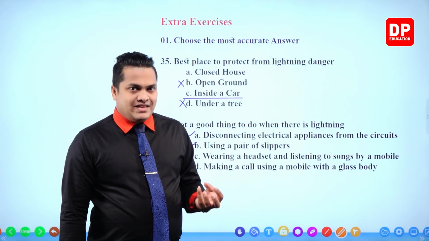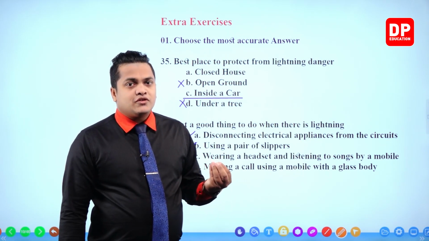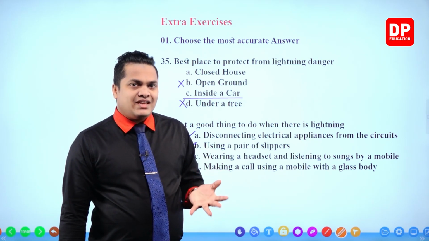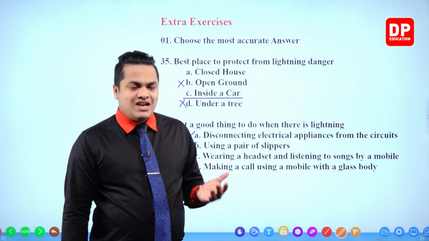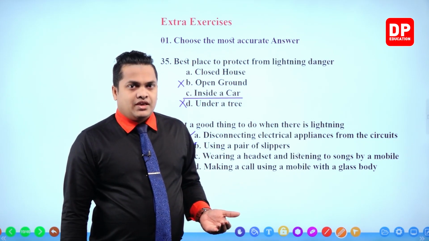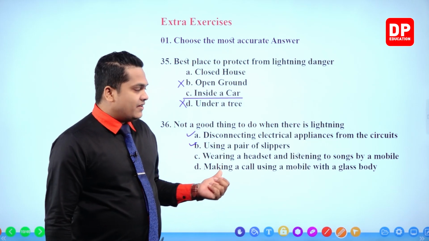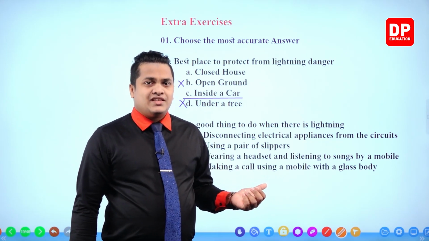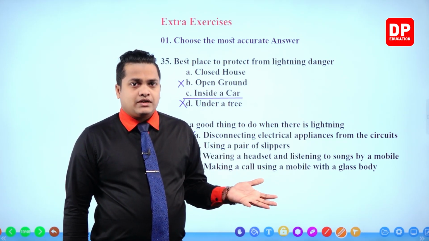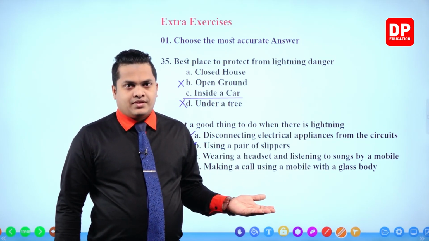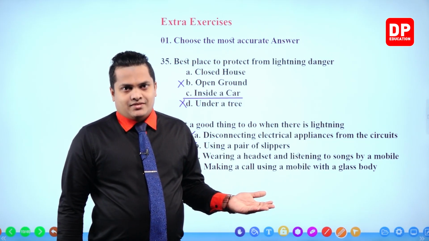because lightning is a discharge of electricity. Electricity is going to travel through conductors. If your mobile phone is made with a glassy body, then there is no conductor, I mean metal. So there is no risk in it.